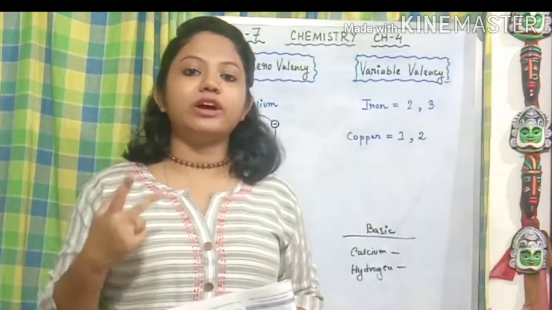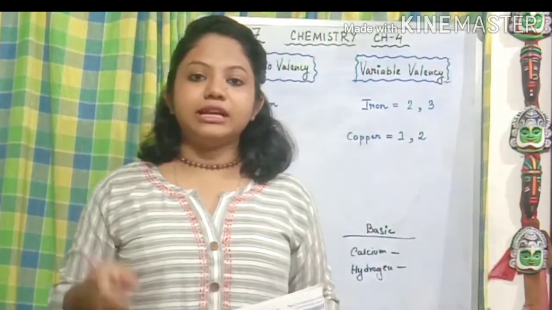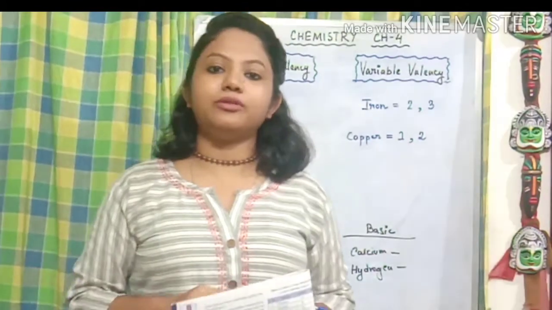So today we are going to pick up from where we left off in our last class. For that, we are going to talk about two types of valencies first: the zero valency and the variable valency. Now first of all, when we are talking about the zero valency, we are going to talk about the noble gases, or the rare elements, which we have already known, right? So which are the noble gases or the rare elements? Helium, neon, argon, this kind of elements.